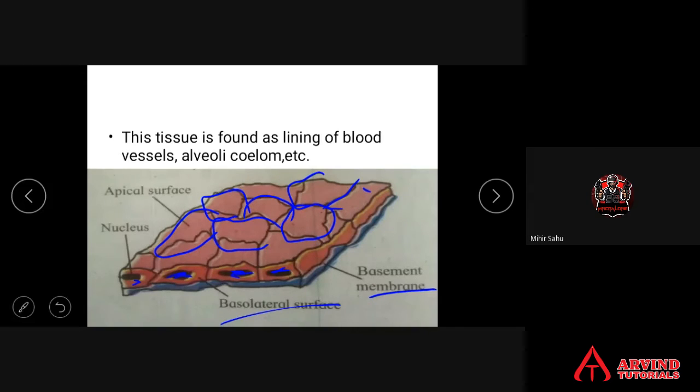Where exactly are squamous epithelium present? They are present in the alveoli of lungs. They are present as a lining of blood vessels. They are present as a lining of body cavity. They are present even in the nephron, they are found inside the nephron also.